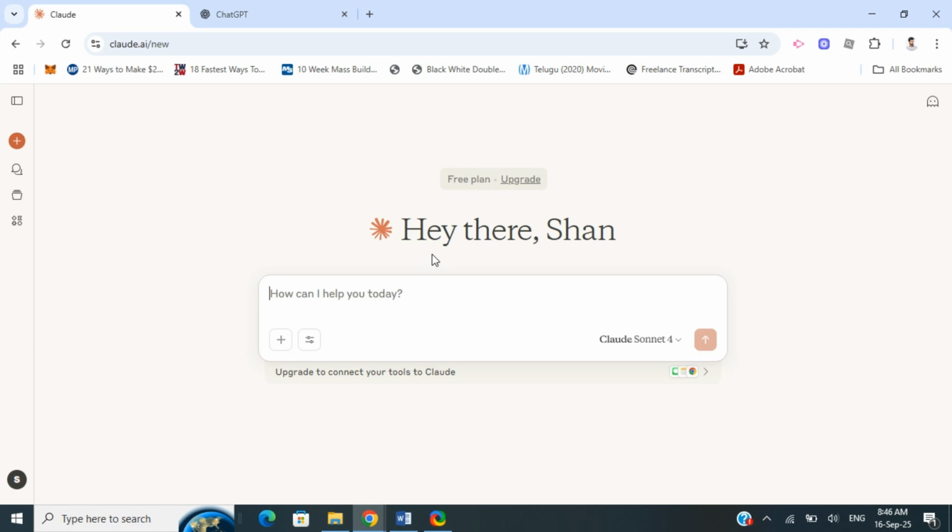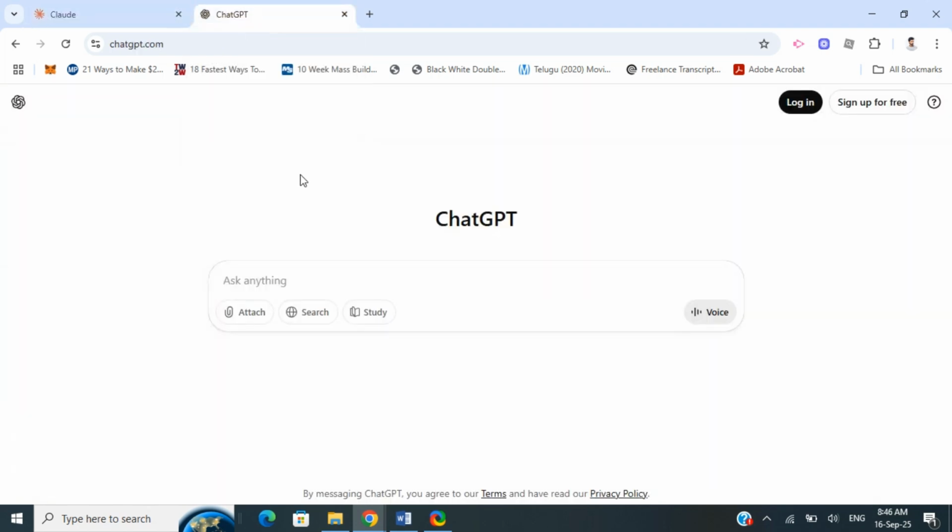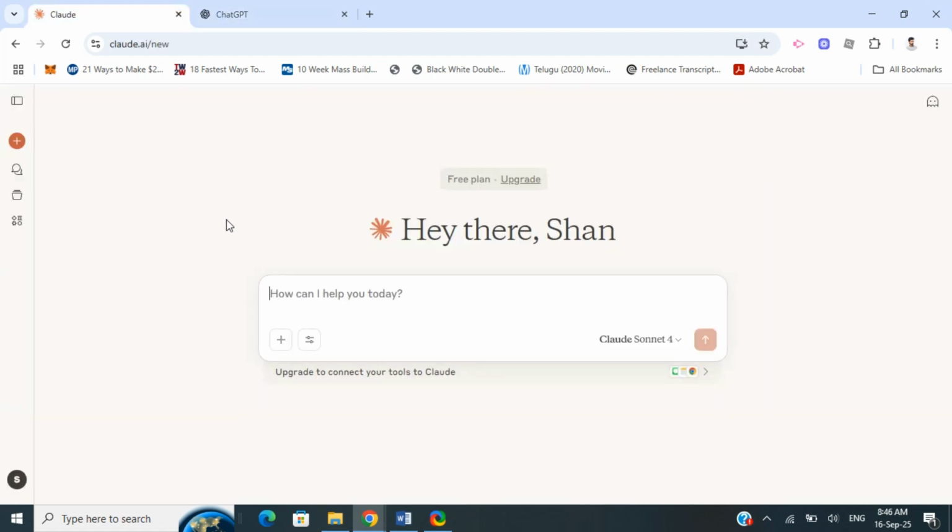For creative writing and brainstorming, both are good because they both offer those capabilities. You can choose any one of these. They can both do the job for you. For coding and debugging, both are strong, but some people tend to say Claude is more careful with multi-step or multi-file tasks.